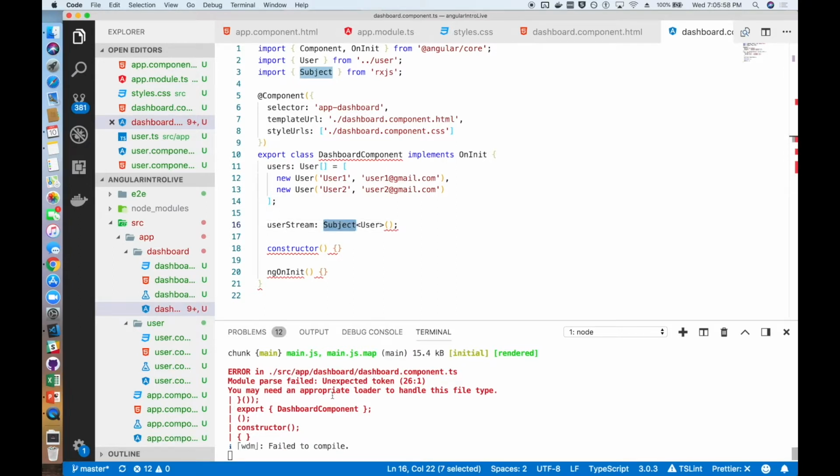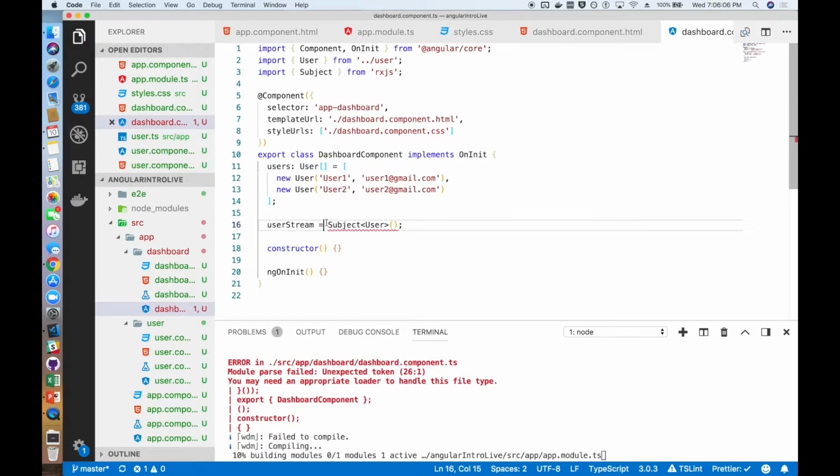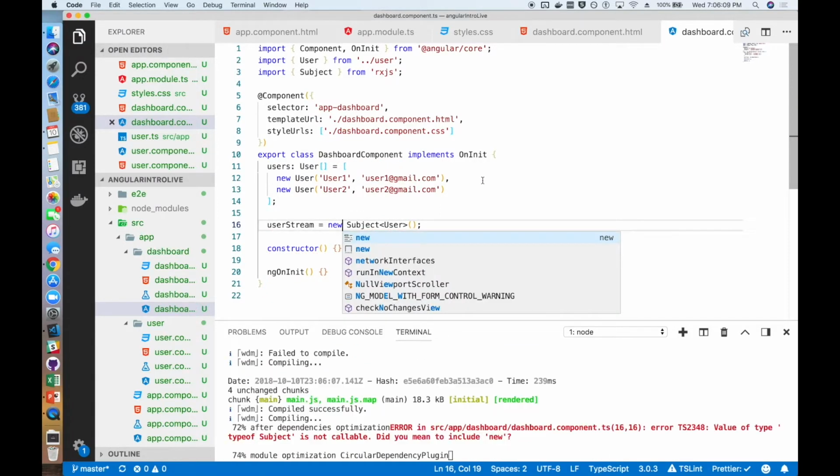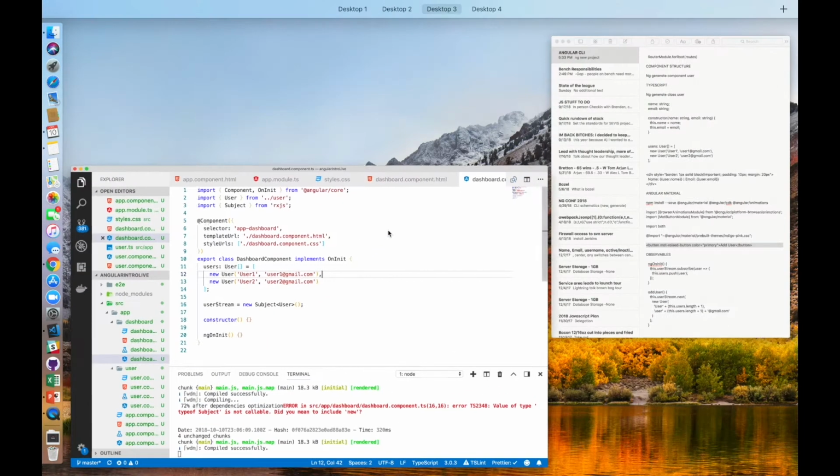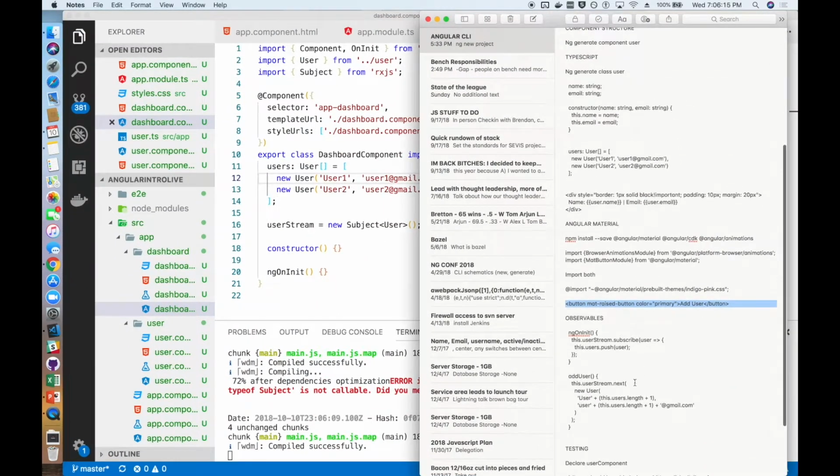And, got a small error here. Oh, yep, I was trying to type user stream as a subject when I really needed to say that user stream was a new subject.